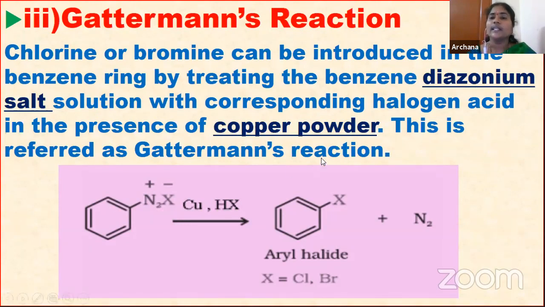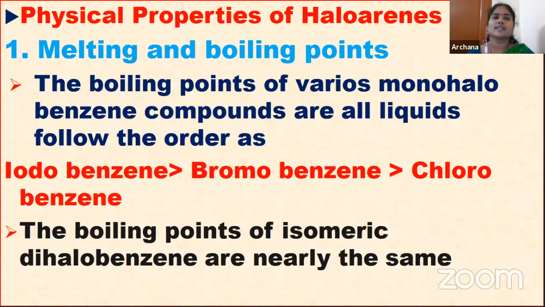Very, very important one. These are the three preparation methods we are using for the preparation of haloarenes. So what are the three methods, children? First one is electrophilic substitution reaction. Next one is Sandmeyer's reaction. Third one is Gattermann's reaction. With the help of these three methods, we can prepare the haloarenes. Next, we can discuss the physical properties of haloarenes. Here in the physical properties, we can discuss the melting points, boiling points, solubility, and density.